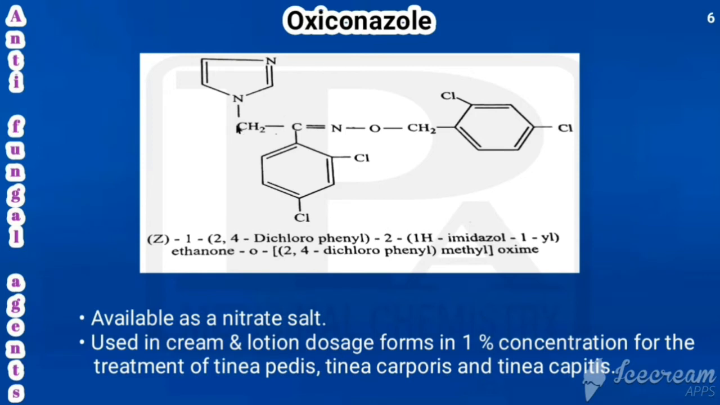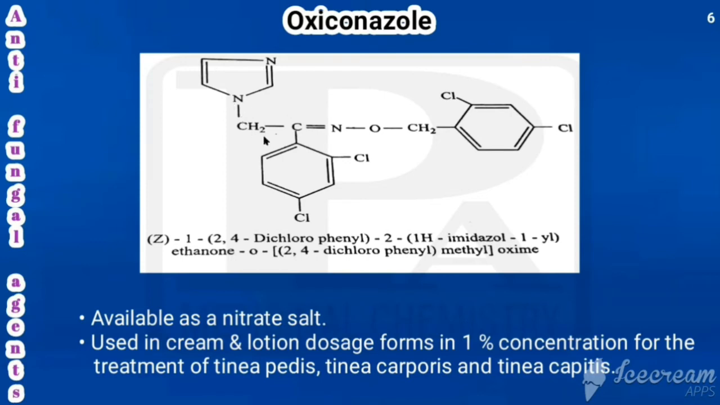Okay. So this would be the first carbon of ethanone. This is the second carbon of ethanone. So first carbon is connected with 2,4-dichlorophenyl. And this oxygen of ethanone would be connected with 2,4-dichlorophenyl. This is methyl. This is oxime. Okay. And here the second carbon is connected with imidazol-1-yl, or 1-imidazolyl we can write. So that is the chemical name.